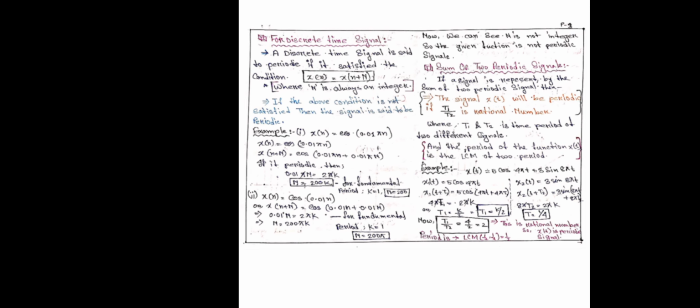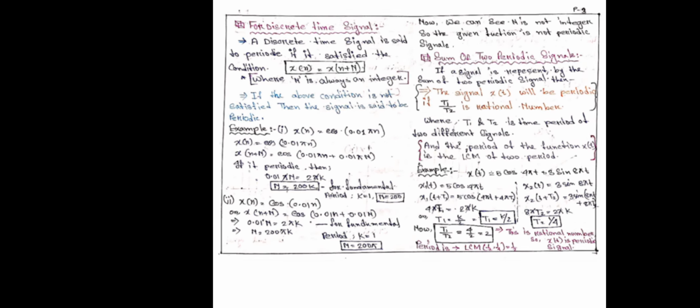If the above condition is not satisfied, then the signal is said to be non-periodic. Example, x(n) is equal to cos(0.01 pi n). After solving, we get N is equal to 200k. For the fundamental period, k is equal to 1, so N is equal to 200.